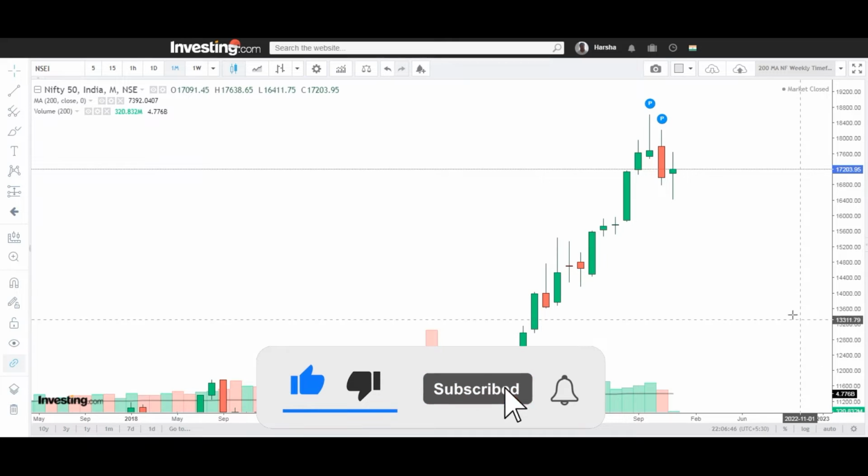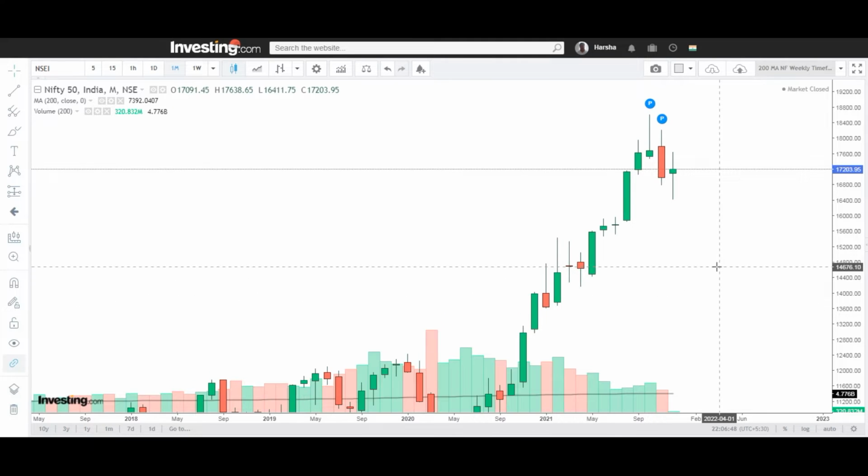Right now we have still not seen the confirmation of the bullish trend in the Nifty future. Whether you are a swing trader or an intraday trader, you need to know what the trend is on the longer, higher time frames. This information will help you take profitable trades in the long term.